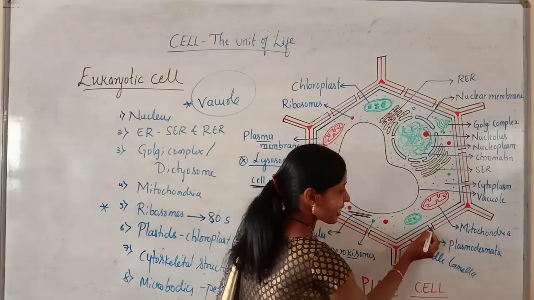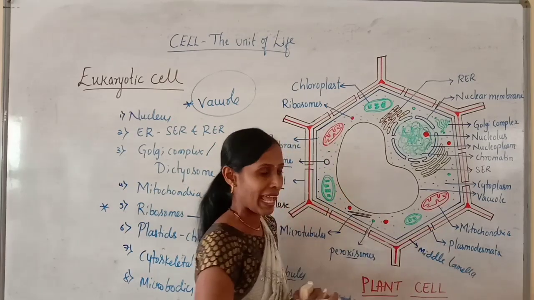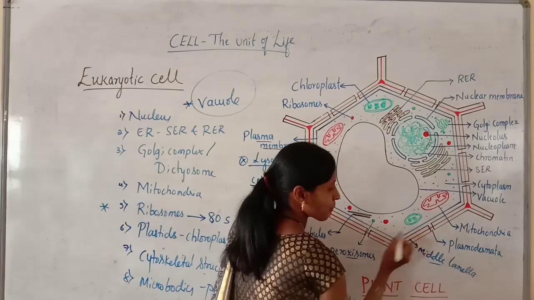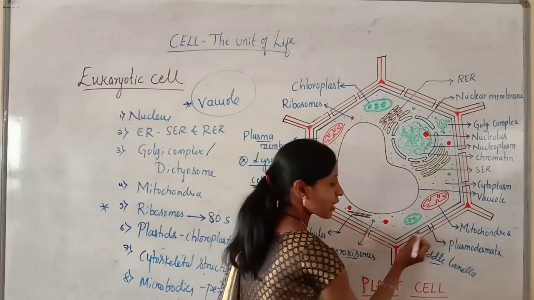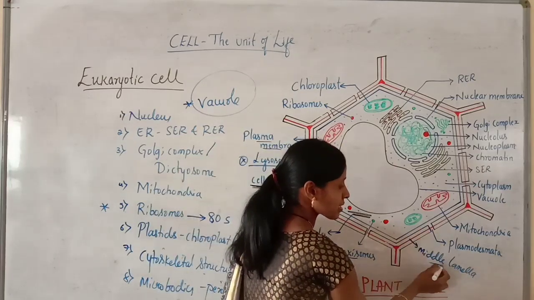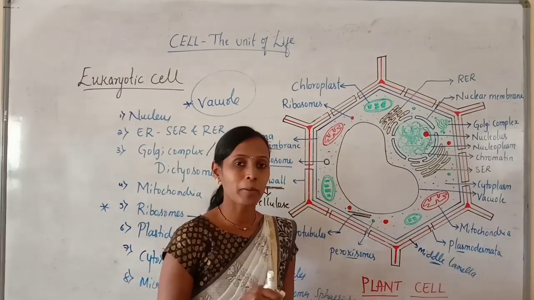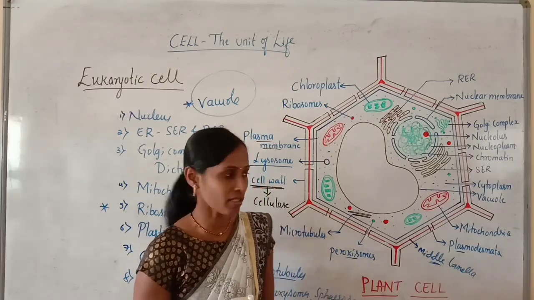Somewhere the cell wall is absent, or we can say the primary wall is absent, and you can see only the presence of middle lamella. In detail, where the cellulose is absent and only the middle lamella is present, that region is called plasmodesmata, and plasmodesmata plays a very important role in the exchange of materials between the cells.